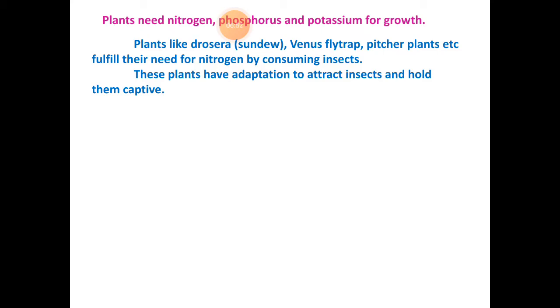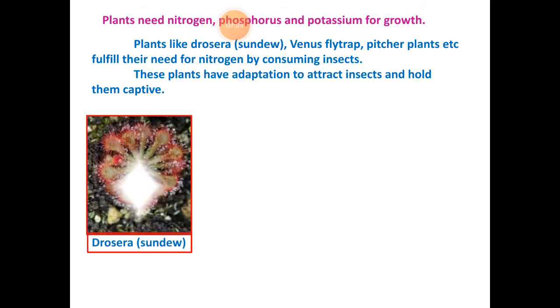These plants have adaptations to attract insects and hold them captive. They capture the insects and hold them because they need nitrogen. That's why their flowers are also attractive.